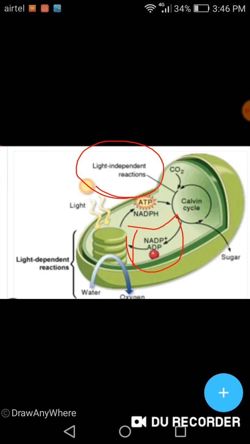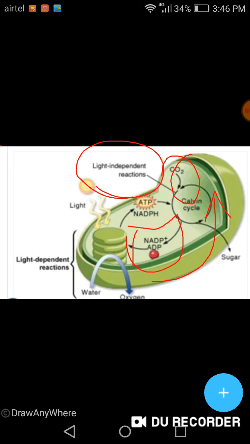Over here you can see it is absorbed by NADP. NADP picks up the hydrogen ions which were formed in the light reaction, and it forms NADPH. Now the hydrogen of NADPH will combine with carbon dioxide.